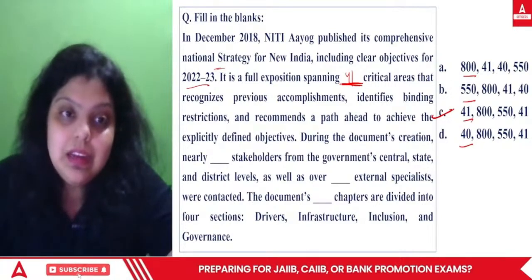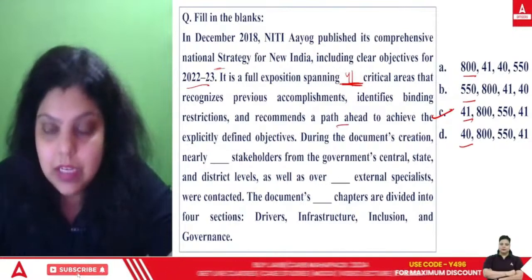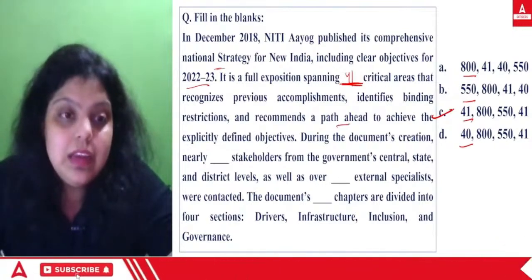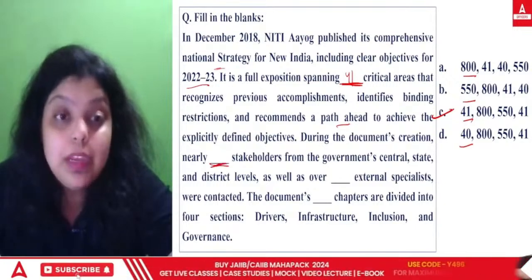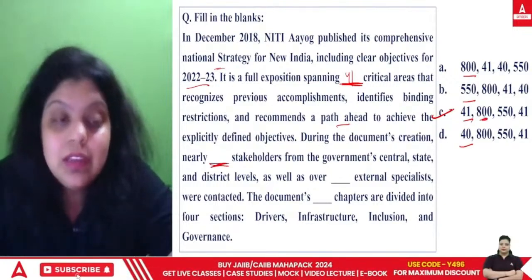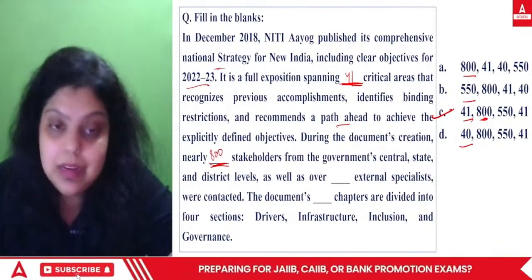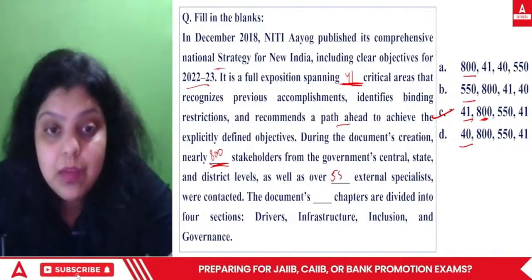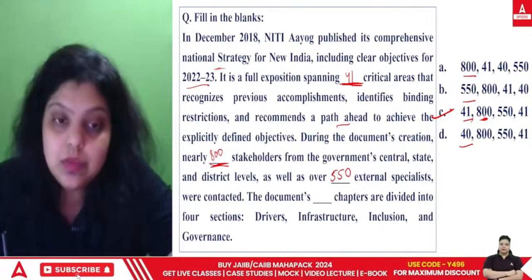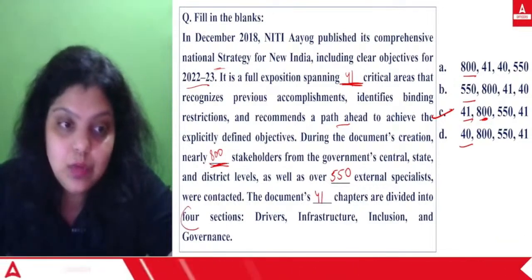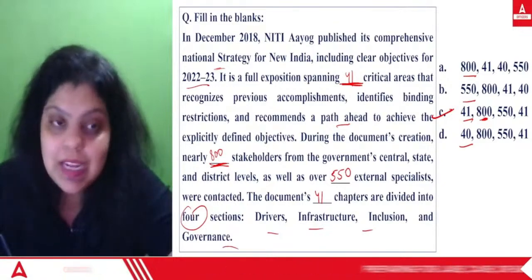So the critical areas recognize previous accomplishments, identify binding restrictions, and recommend a path ahead to achieve the explicitly defined objectives. During the document's creation, nearly dash stakeholders. How many stakeholders? 800 stakeholders from the central government, state governments, and district level, as well as over 550 external specialists were contacted. The document's 41 chapters are divided into 4 sections: the drivers, the infrastructure, the inclusion, and the governance. So the right answer will be C.